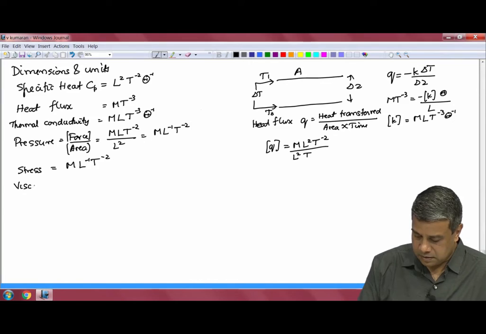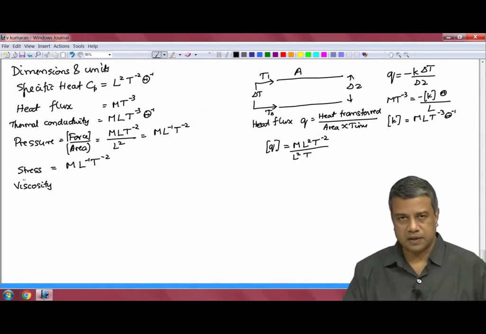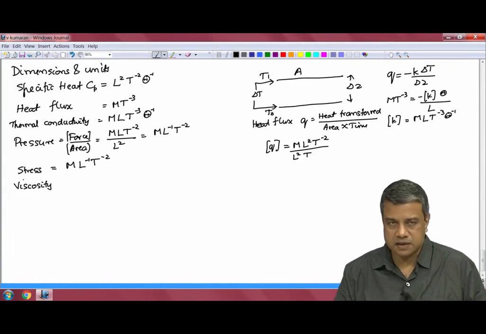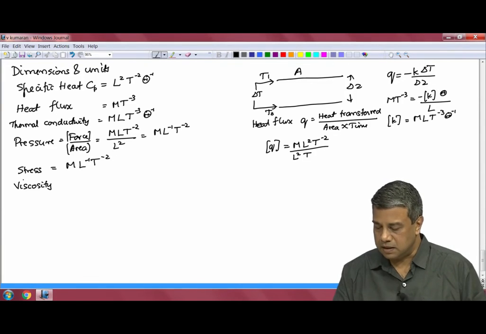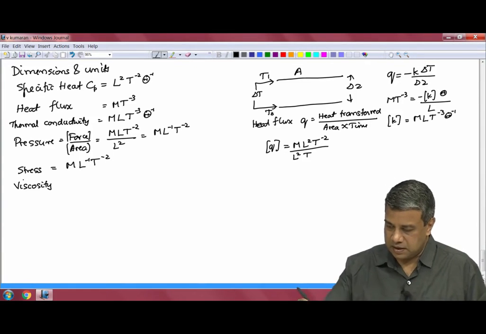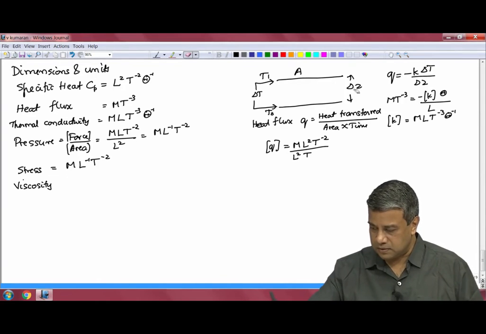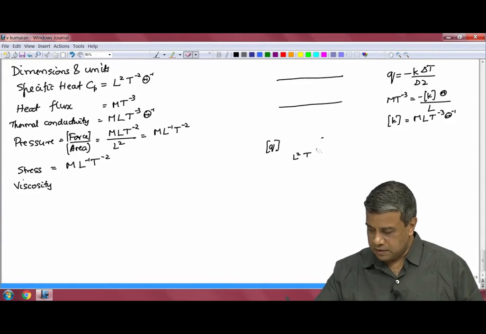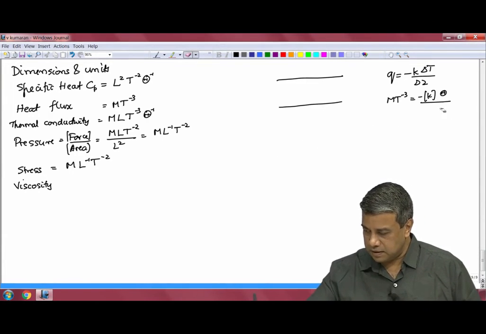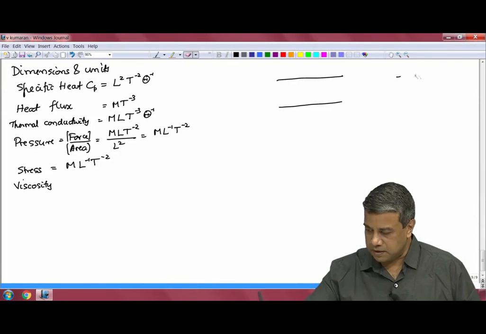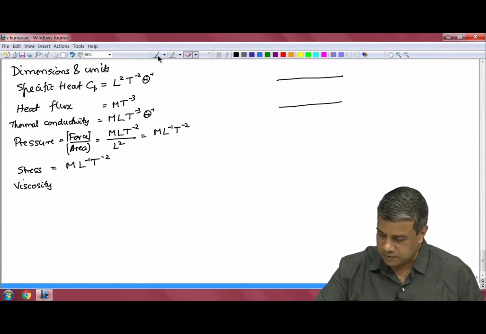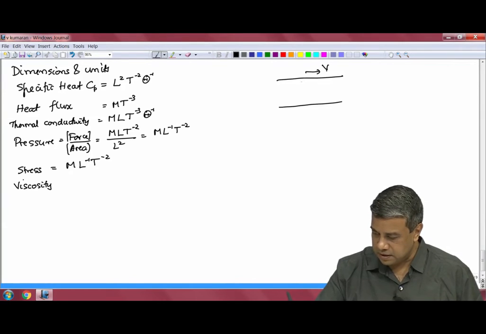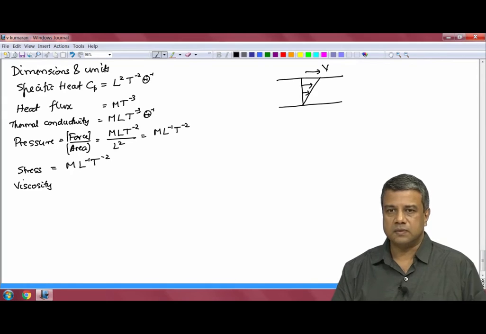Viscosity. We have to get the dimension from some relationship that contains the viscosity and other quantities in which all other quantities are known. So, that is basically Newton's law for viscosity. If I had a surface, a fluid layer in which there was relative motion between the top and the bottom, so the top surface was moving with some velocity v, say, and the bottom surface was stationary, there would be a flow that is generated within this.